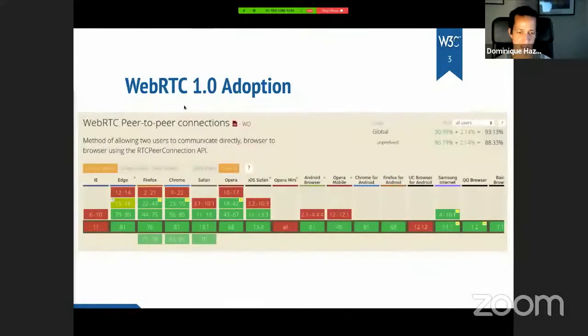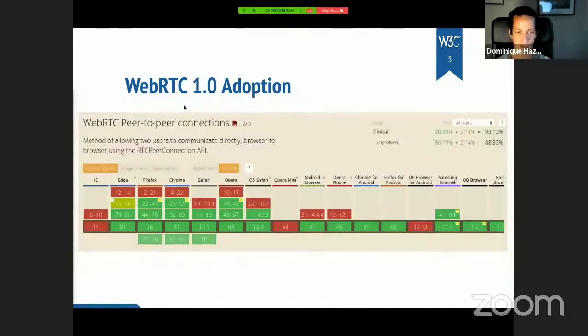And WebRTC, as I said, we've been working on it for a long time. And the good news is that it's nowadays basically available anywhere on any browser. If you skip maybe Internet Explorer, which hasn't been updated in a long time, but otherwise any browser running on a modern phone or computer will have WebRTC out of the box.